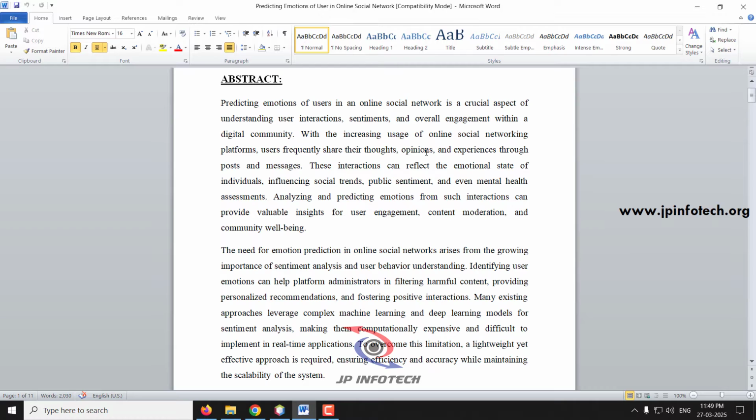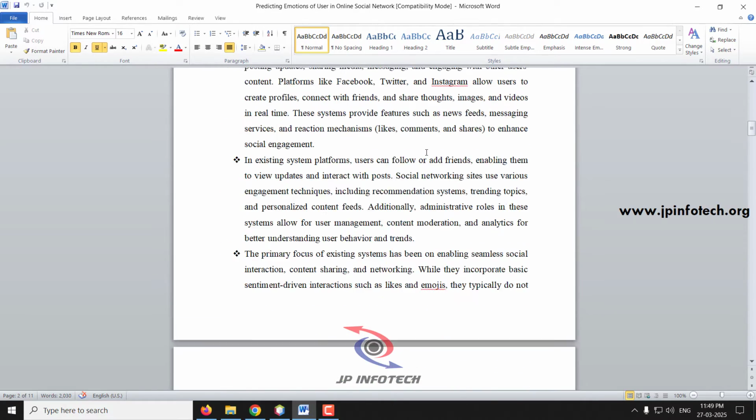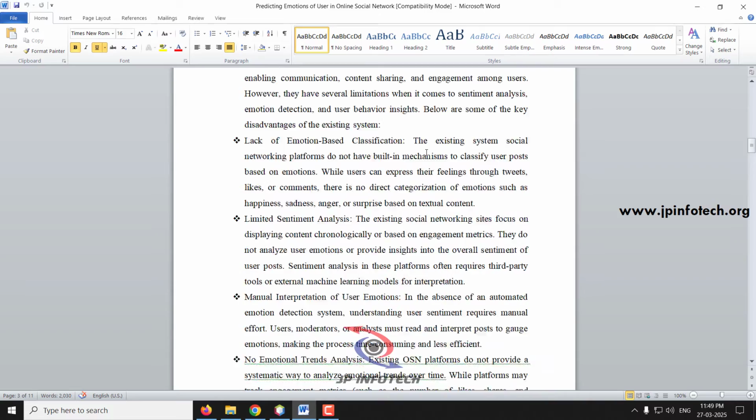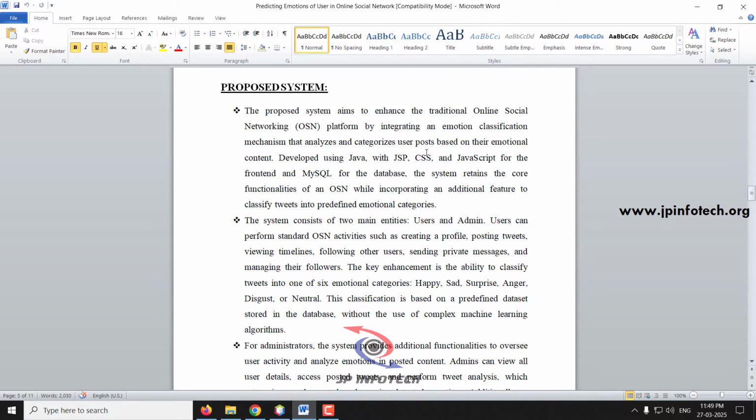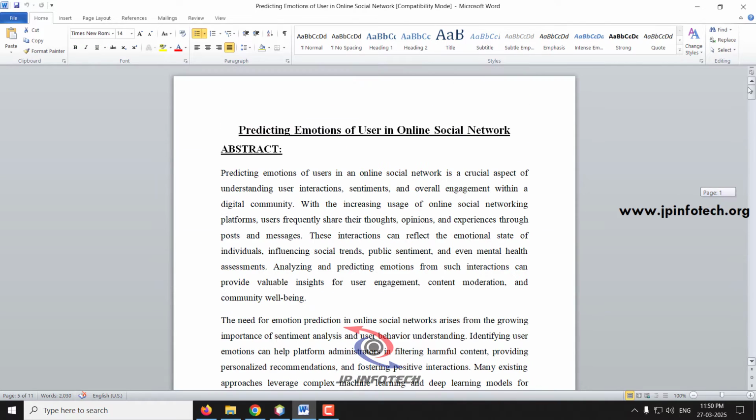Here we are going to predict the emotions of the users, not only happy or sad, but we are also going to classify them into 5 different categories. The categories are happy, sad, surprise, anger, disgust, or neutral. In this way the classification will be done.